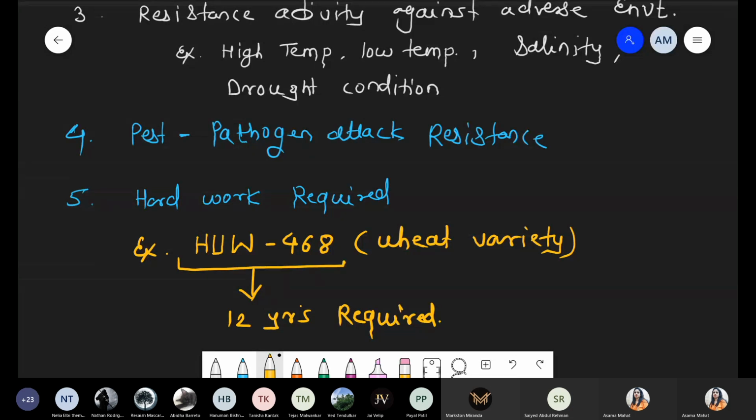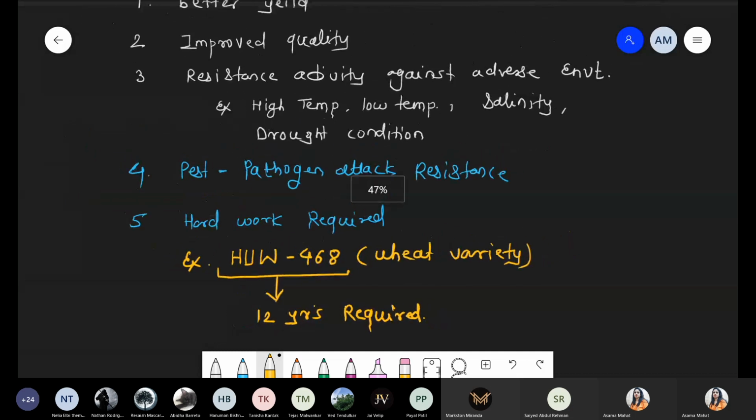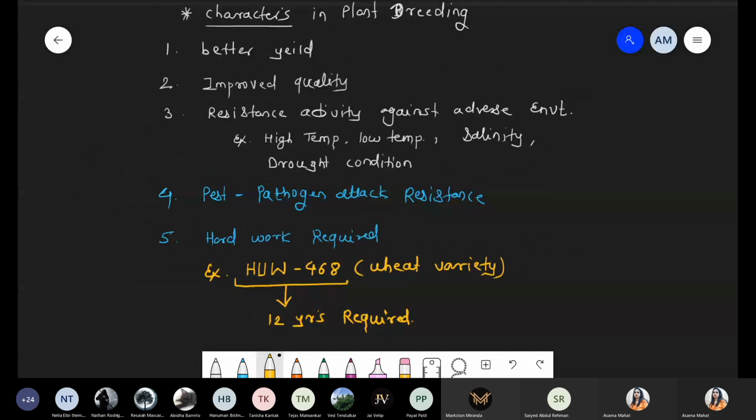So we have to standardize the media, what is the concentration of the nutrient, which pH is required, what temperature, everything we have to standardize. So ultimately it requires hard work, and definitely so many years investing, so many efforts as well as so many years required to produce one superior quality of plant species. Okay, so these are the few characters with respect to how to improve that superior plant breeding species, and what is their approach, what is their characteristics.